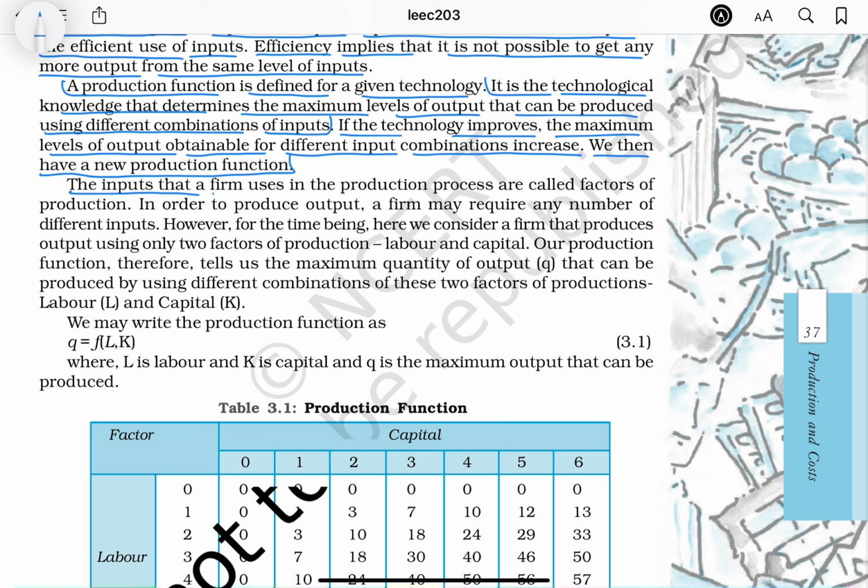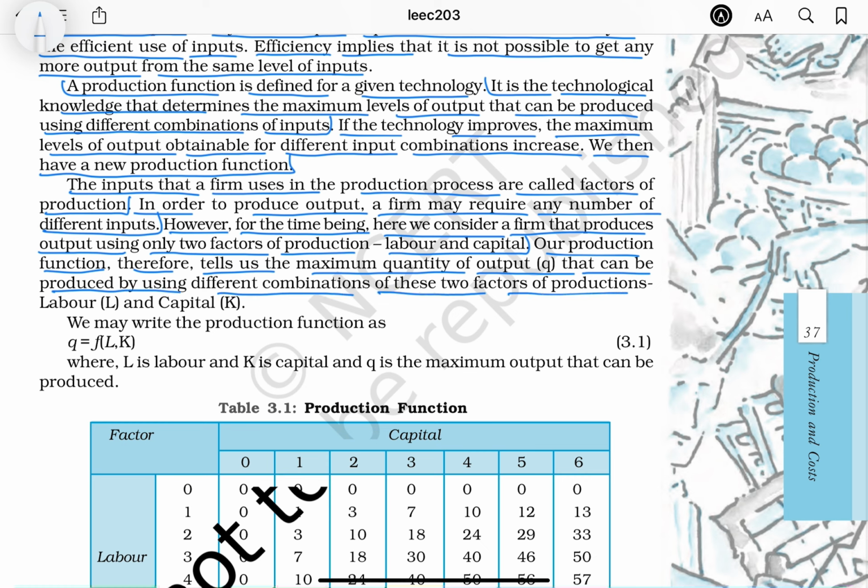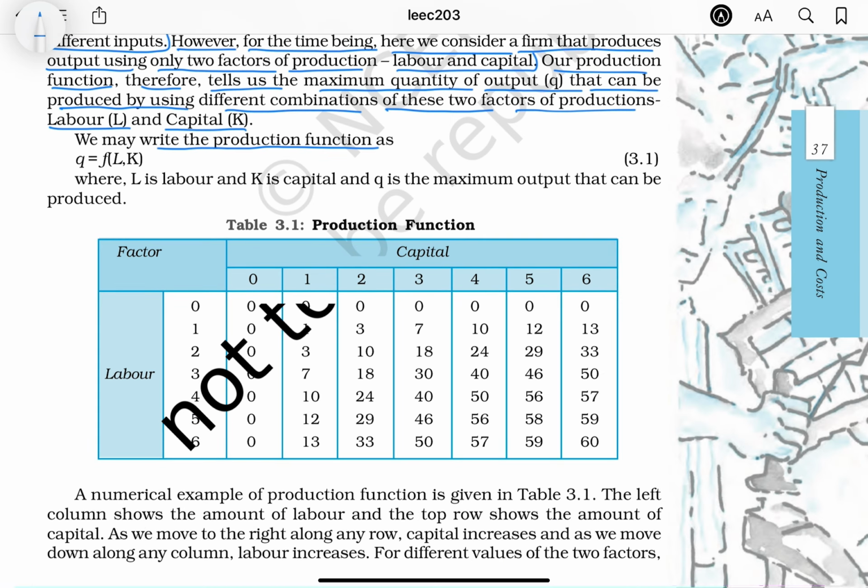The inputs that a firm uses in the production process are called factors of production. In order to produce output, a firm may require any number of different inputs. However, for the time being, here we consider a firm that produces output using only two factors of production, labor and capital. Our production function therefore tells us the maximum quantity of output Q that can be produced by using different combinations of these two factors of production, labor L and capital K. We may write the production function as Q = f(L, K), where L is labor, K is capital, and Q is the maximum output that can be produced.